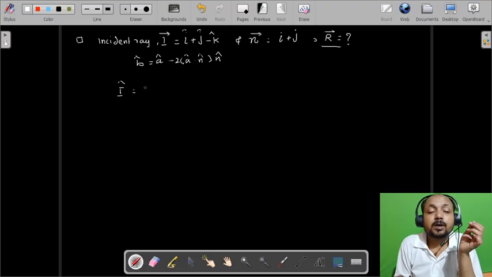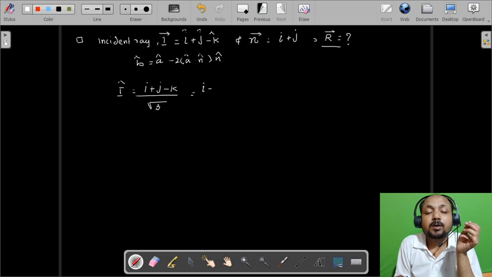The unit vector will be i plus j minus k upon under root of 1 square plus 1 square plus 1 square, so it can be written as i by root 3 plus j by root 3 minus k by root 3.